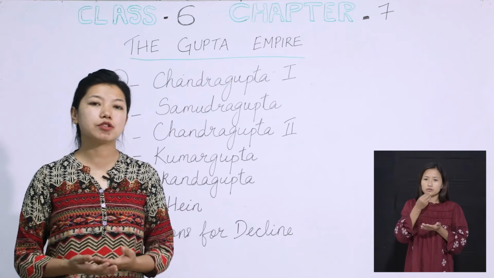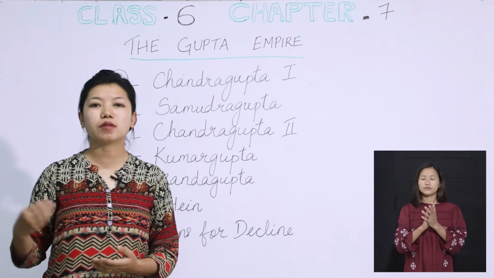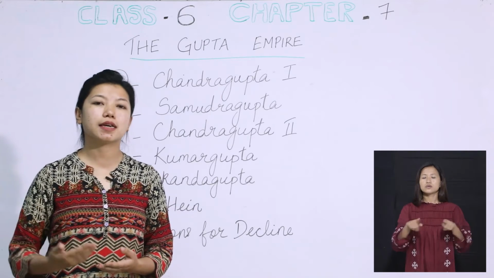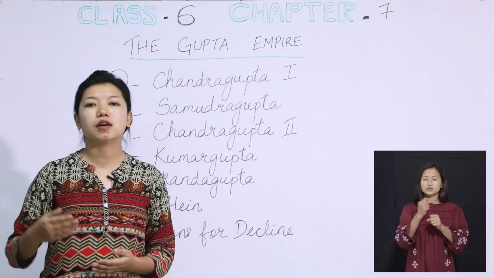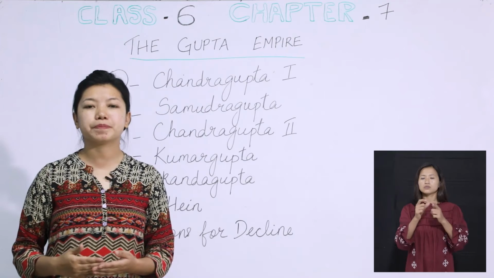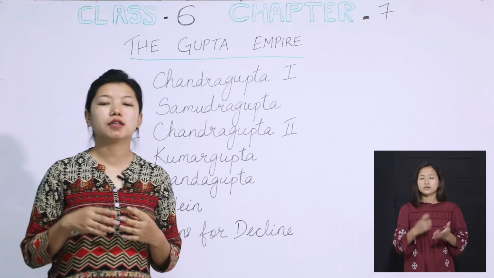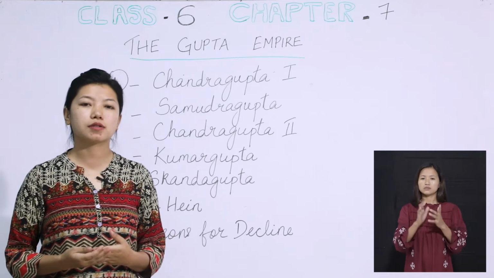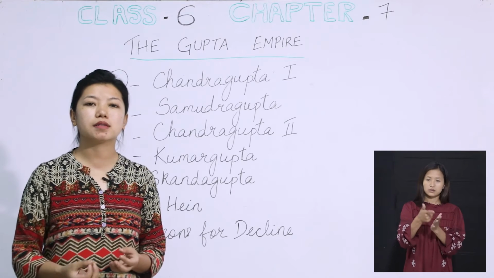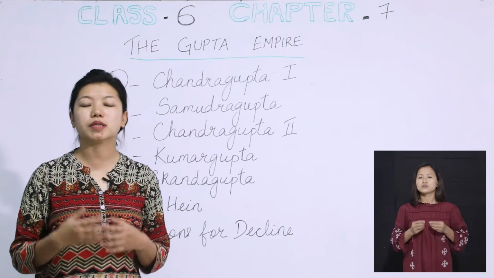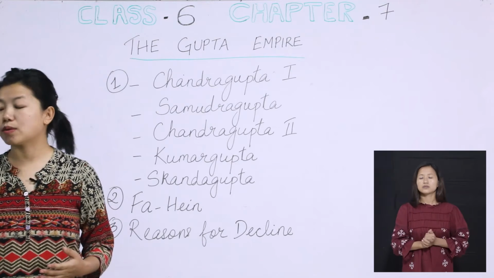In religion, they mostly worshipped Lord Vishnu and Lord Shiva. Before the Gupta dynasty, even Buddhism existed in India, but during the Gupta age, Buddhism became less important. The Hindu religion was very popular, because even the rulers of the Gupta dynasty used to give funds and donations in order to build more and more temples in different states under their control.